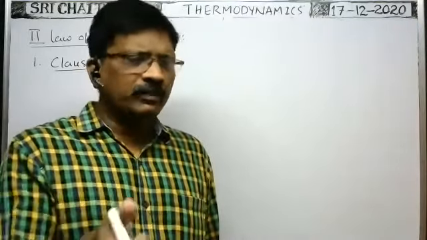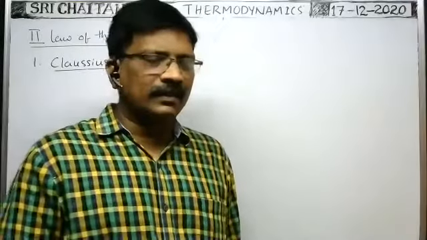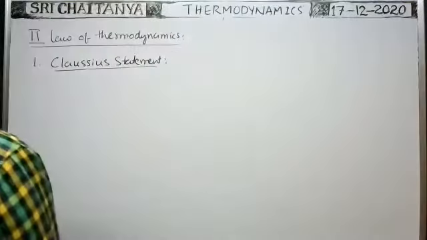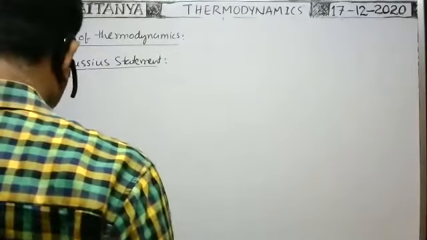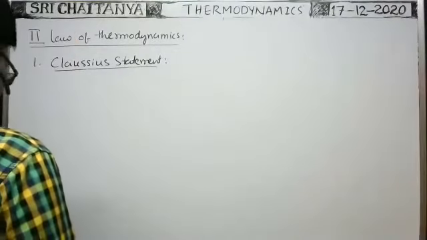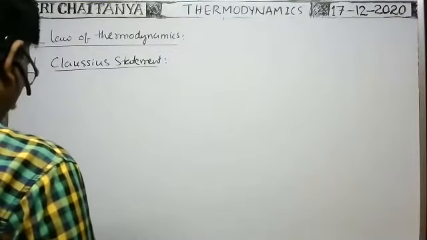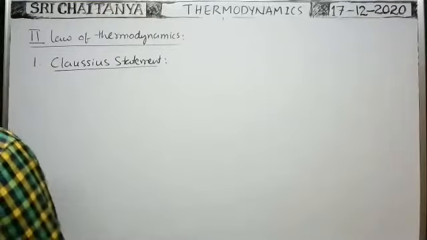No. That is the statement given by Clausius. According to the Clausius statement, it is impossible for a self-acting machine to transfer heat from a colder body to a hotter body without the aid of an external agency.